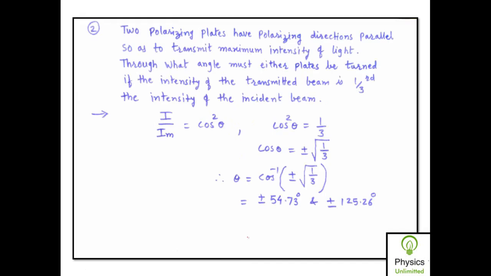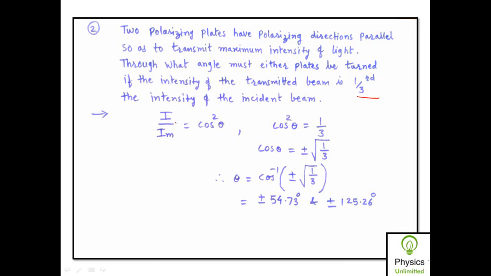Let us take one more example so that you will have a clear idea about how to solve problems on the law of Malus. Here the two polarizing plates have polarizing directions parallel so as to transmit maximum intensity of light, same as the first problem. Through what angle must either plate be turned if the intensity of the transmitted beam is 1/3 the intensity of the incident beam?